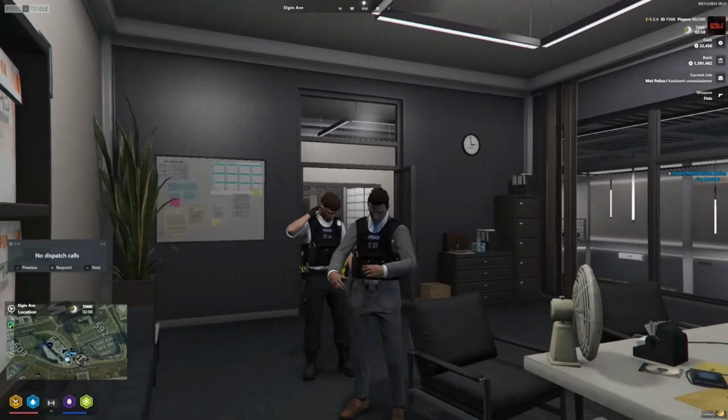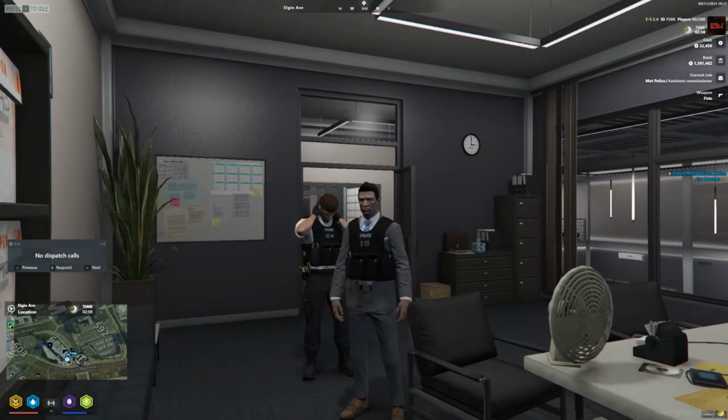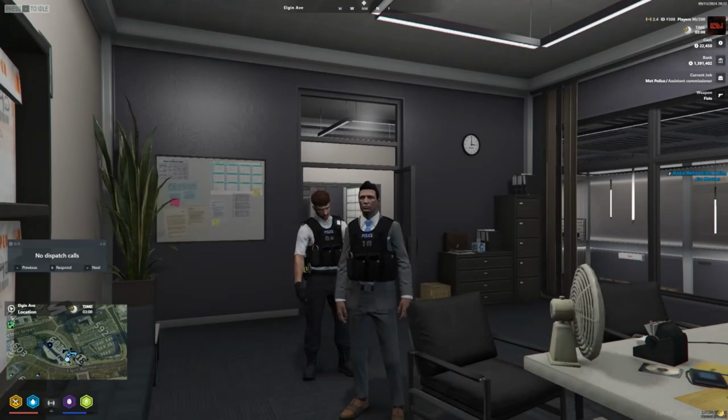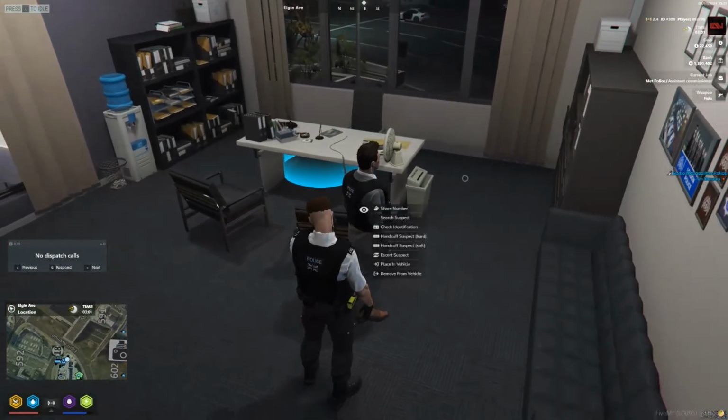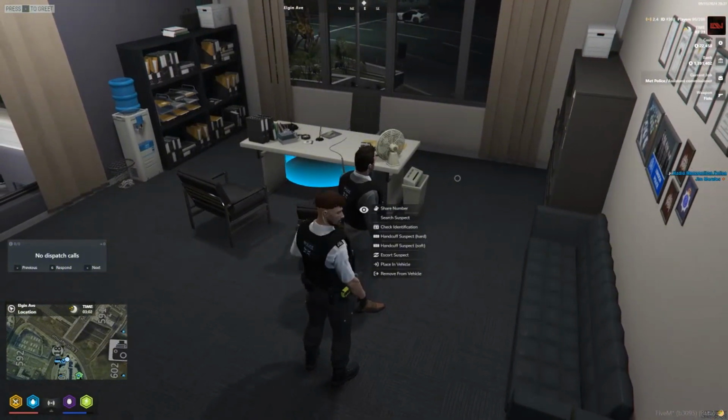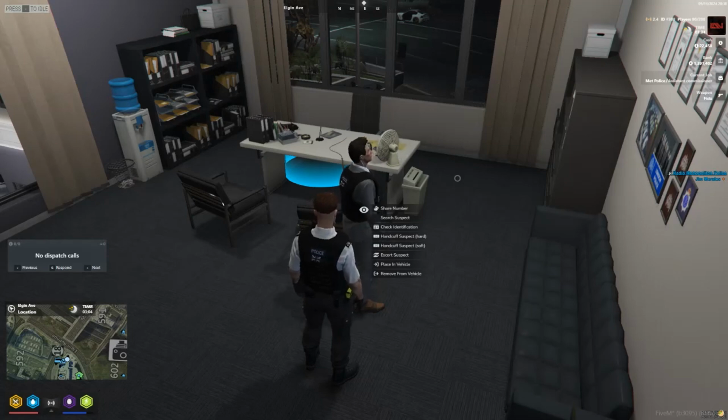Here we're going to use our unwilling commissioner, who's currently gone into his head, just for the demonstration of the third eye. As you can see, using my left alt, hover over him, and it brings up all the details of what we can do with him. Search the suspect, check his identification, handcuffing options, escort and place in vehicle. The only ones we're really going to be using here are search suspect, escorting and place in vehicle.